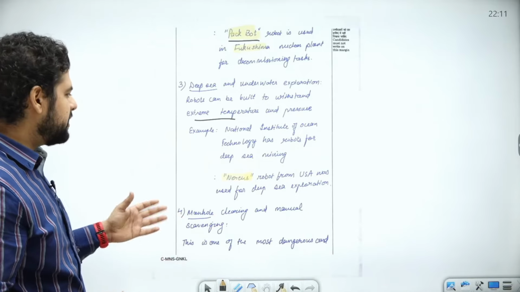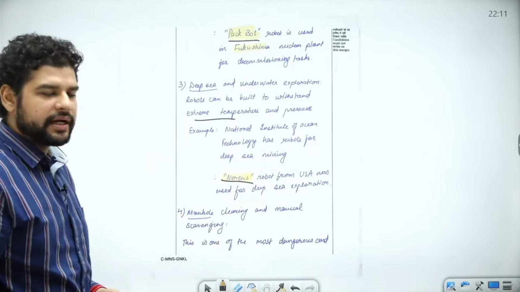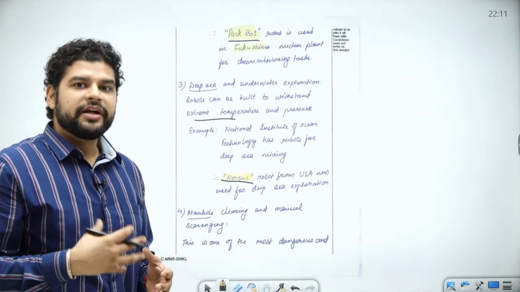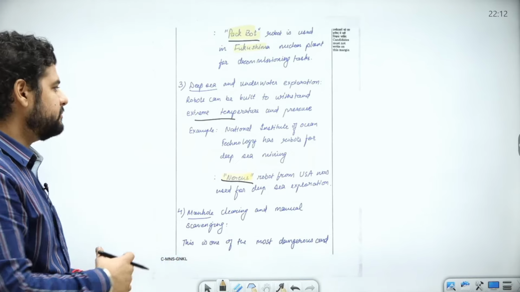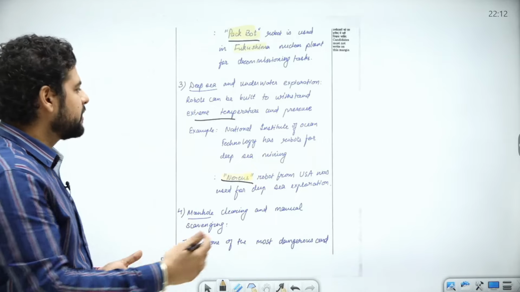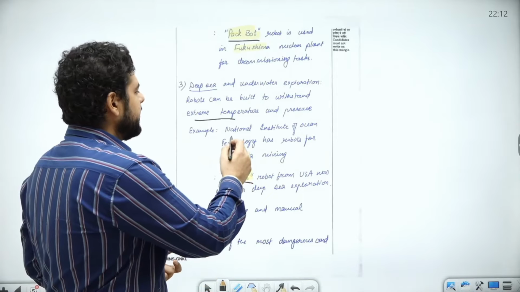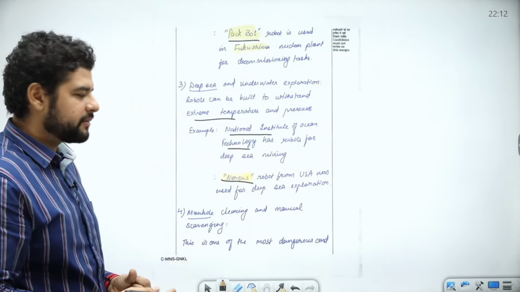So there was a machine developed in USA, Nereus, right? Nereus. So that machine went to 10-kilometer depth in 2004 or 5, right? So obviously that was very difficult at that time, even with humans, or let's say protective equipment on a human. In India, National Institute of Ocean Technology has robots for deep sea mining.